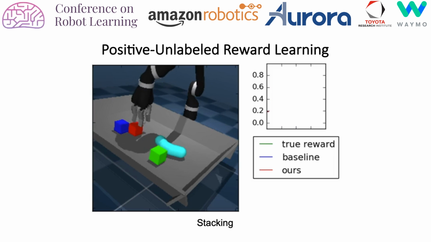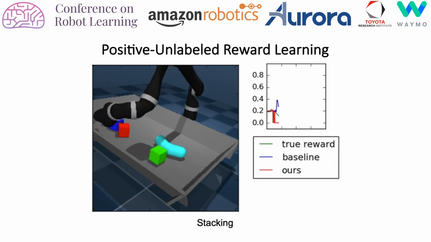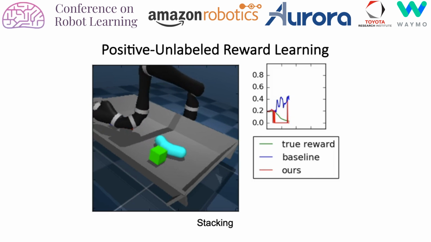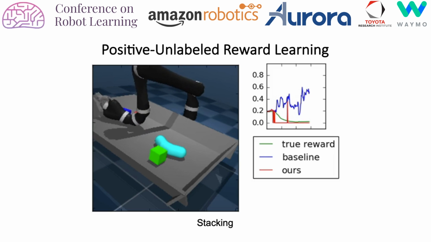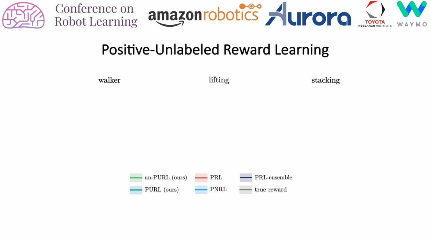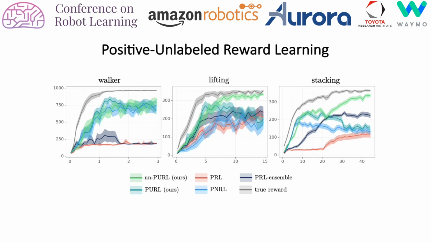We observe similar behavior on a stacking task where the policy tries to occlude objects from the camera view to get high reward, and our method is able to suppress the reward prediction on this behavior. Here we show quantitative results. PRL is the basic supervised reward model, and PNRL is with the positive-negative classifier. We see that both PNRL and PRL plateau at low performance in Walker and stacking, and our method, the green curve, is able to outperform all other baselines in both the lifting and stacking task.